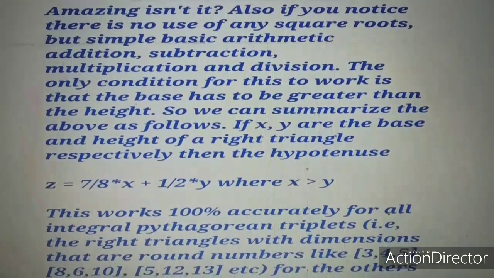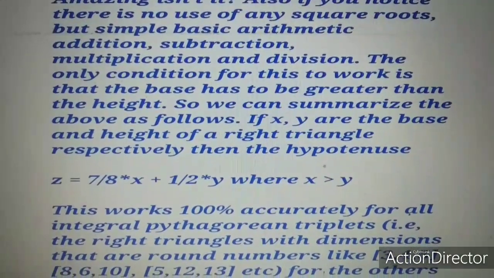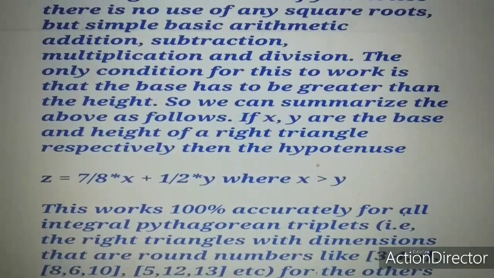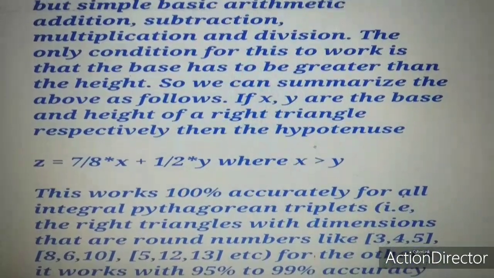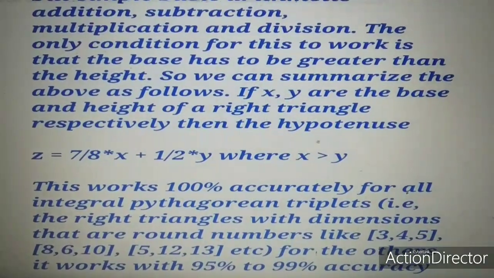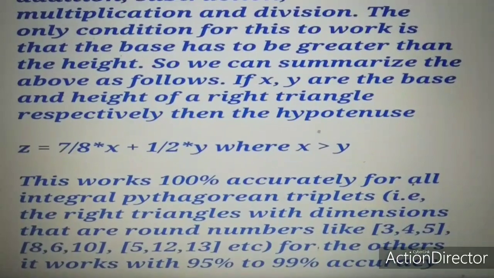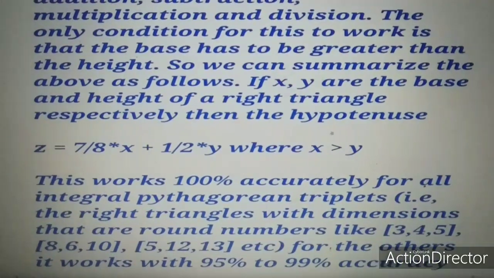It is so amazing that there is no use of any square roots, but simple basic arithmetic: addition, subtraction, multiplication and division. The only condition for this to work is that the base has to be greater than the height. So we can summarize the above as follows.